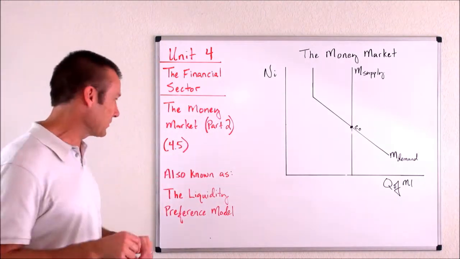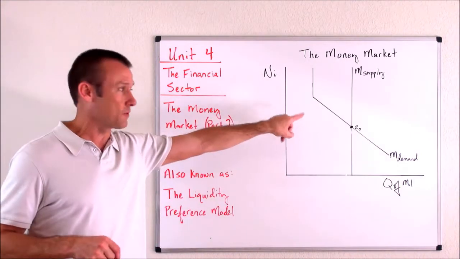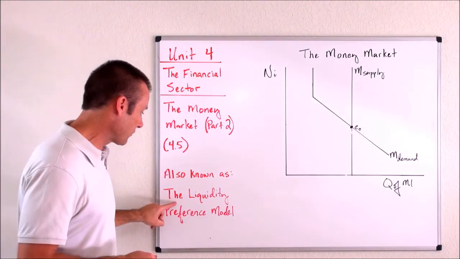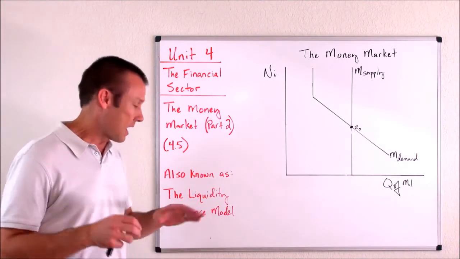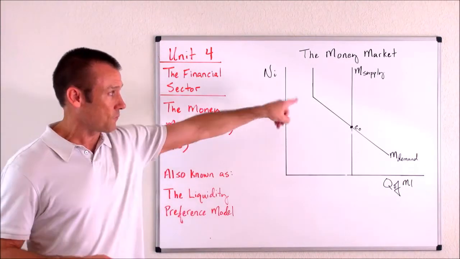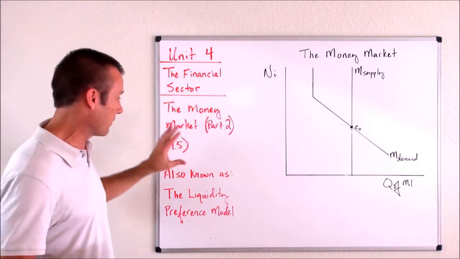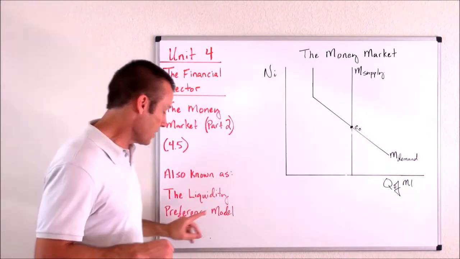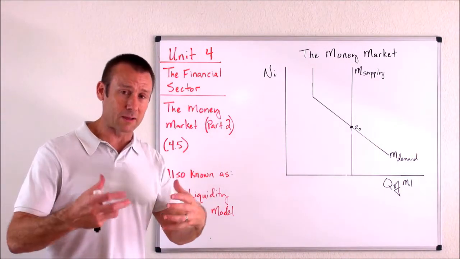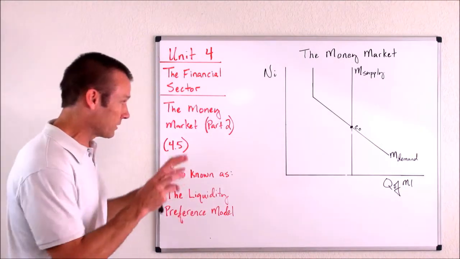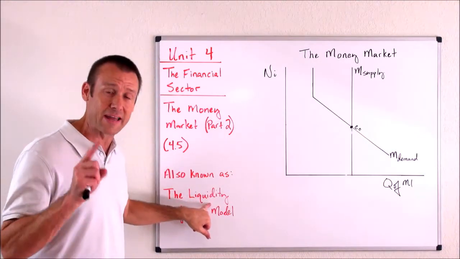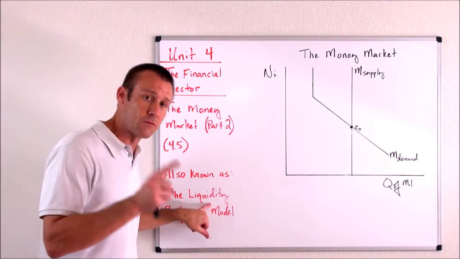First thing, I just want to remind you that this is the name of that graph, the money market. That graph is called the money market, but it can also be called the Liquidity Preference Model. I personally like this name as the title of that graph. However, the money market is more common, so you can see that's what I labeled it. The Liquidity Preference Model, why do I like that name? Again, because what it's really doing is modeling our preference for holding our financial wealth in liquid form.